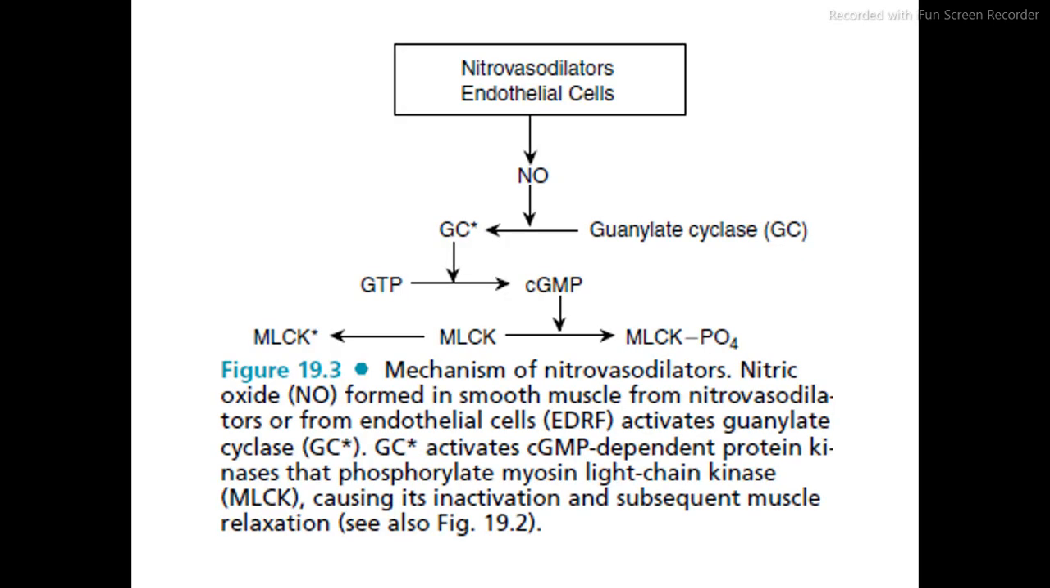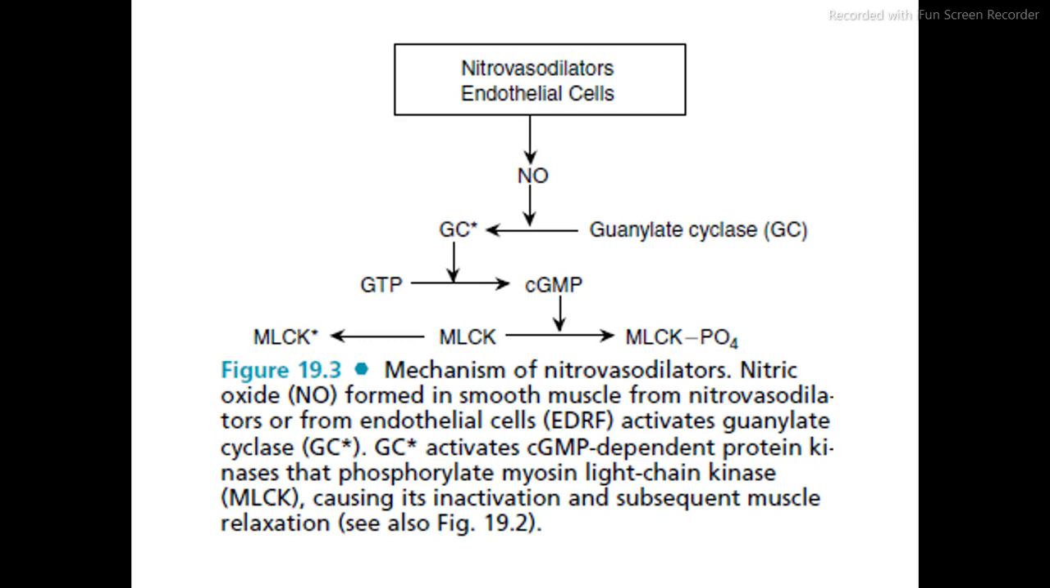Before studying the drugs, first we will see the mechanism of action of these organic nitrates. These organic nitrates are sources of nitric oxide for the body. Nitric oxide is represented as NO. So the organic nitrates are a rich source of nitric oxide for the body. In the cardiovascular system, nitric oxide is produced by vascular endothelial cells.